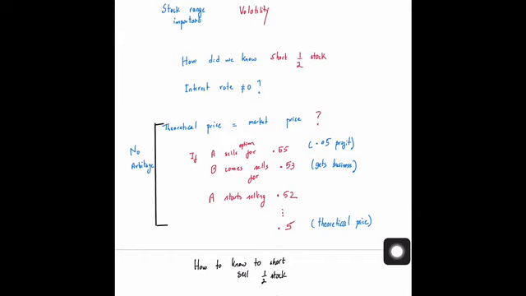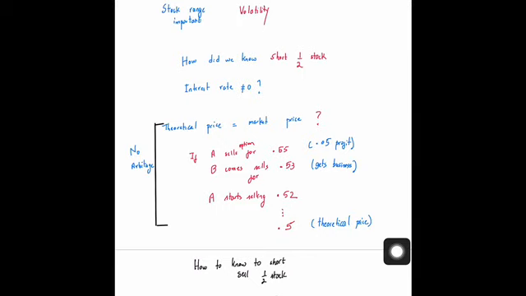Because finally, the reason we are shorting a stock and with an option and longing an option is so that we can construct a portfolio such that the risk is eliminated. That is, irrespective of the stock going up or down, you're having the same value of the portfolio. But the thing is, I told you let us short half of the stock. So that is one question that we need to answer.